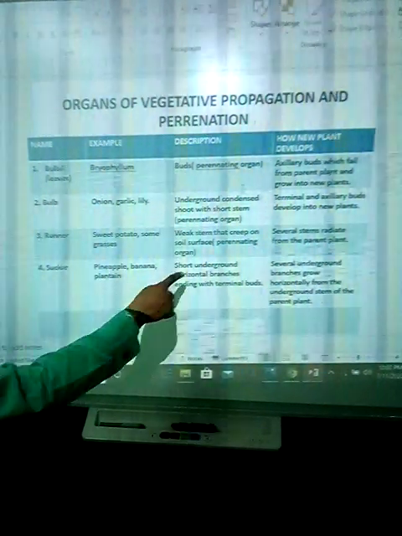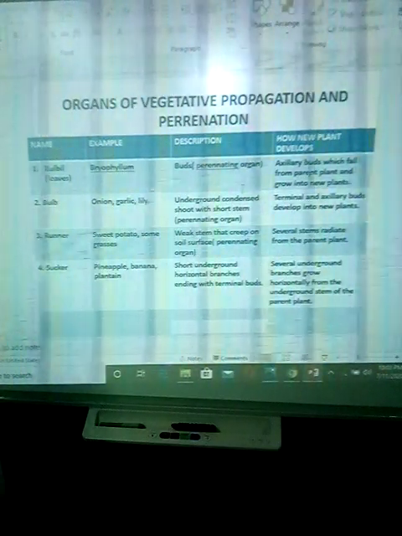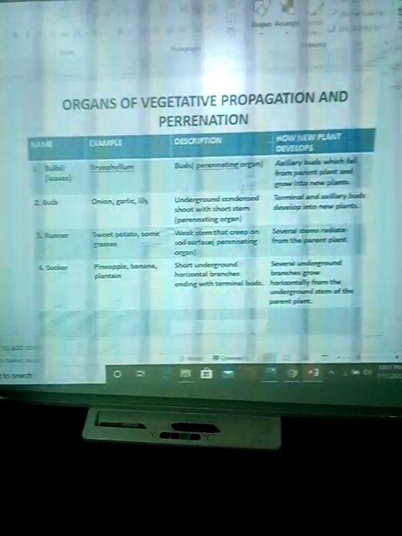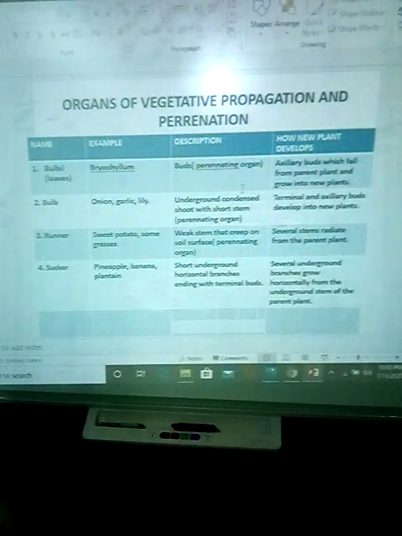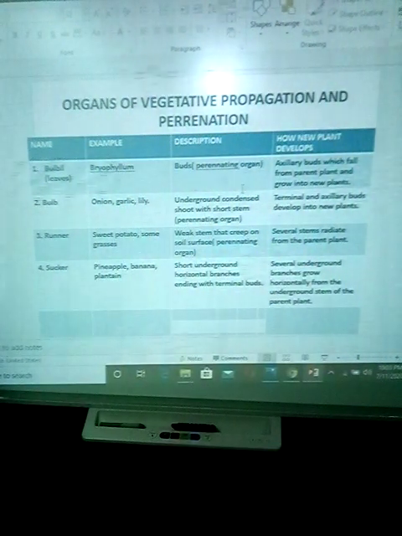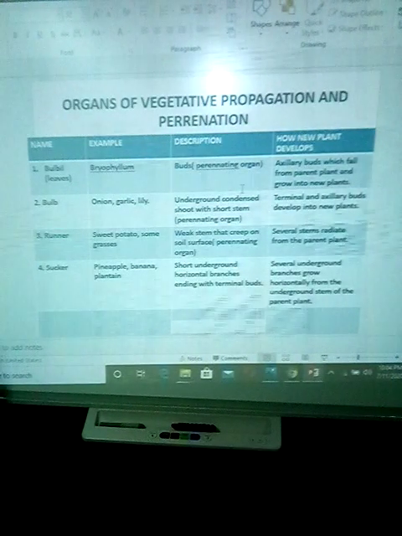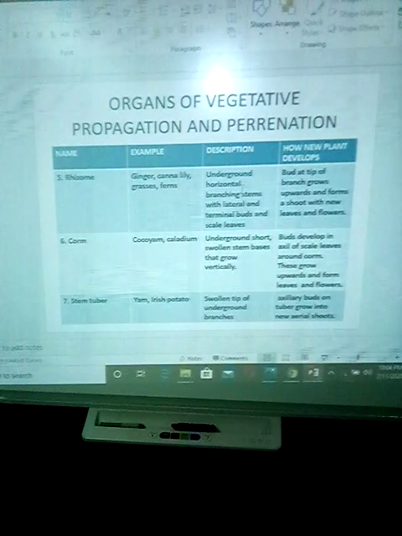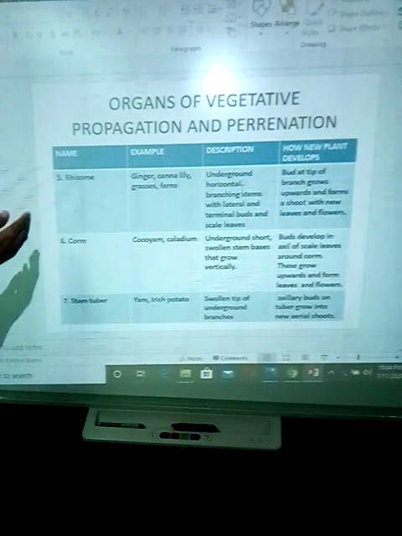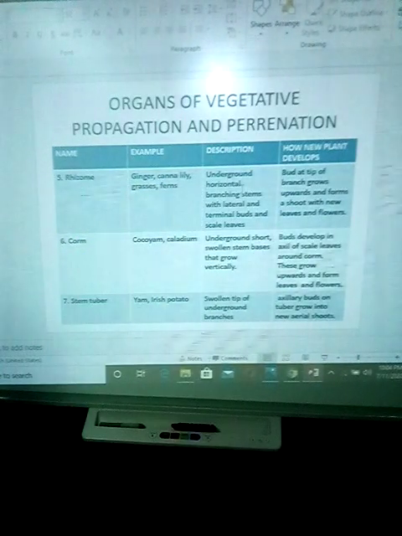Description: short underground horizontal branches ending with terminal buds. How the new plant develops: several underground branches grow horizontally from the underground stem of the parent plant. Rhizome is another good example. Examples: ginger, canna lily, grasses, ferns.